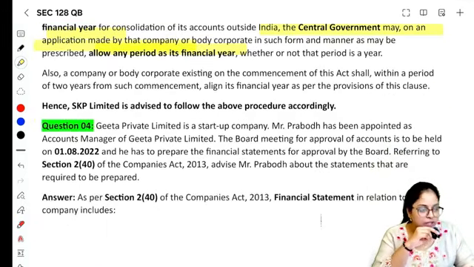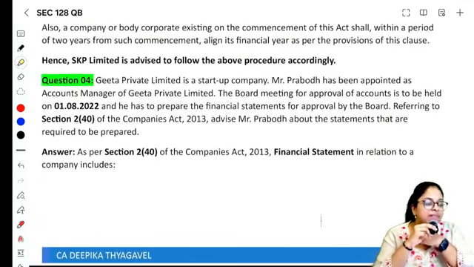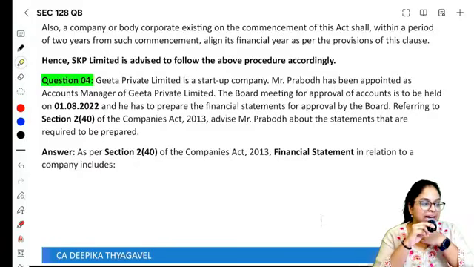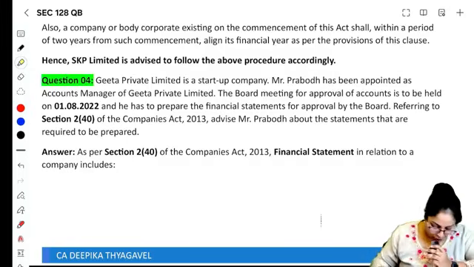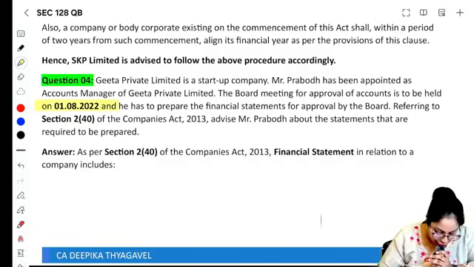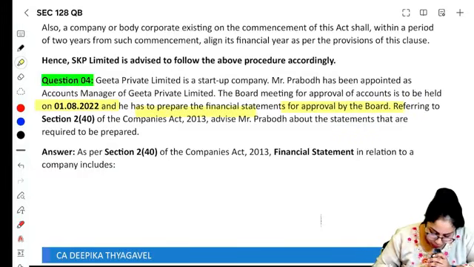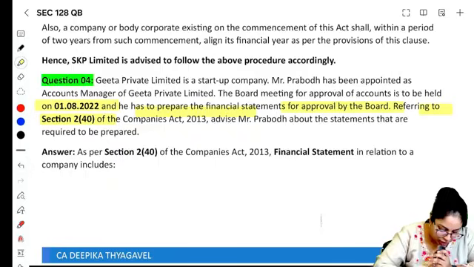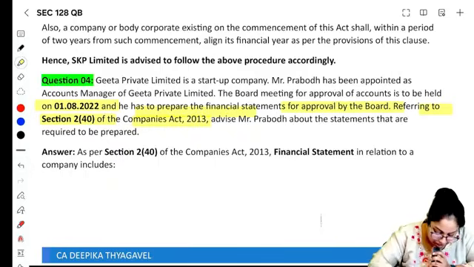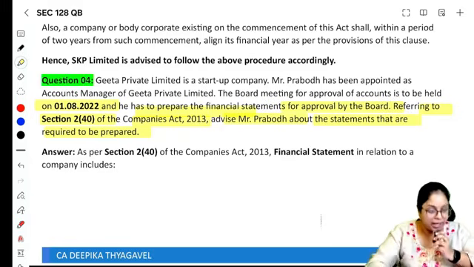Right? The next question is question number 4. Geeta Private Limited is a startup company. Mr. Prabodh has been appointed as the accounts manager of Geeta Private Limited. The board meeting for approval of the accounts is to be held on 1/8/2022, and he has to prepare the financial statements for approval by the board. Referring to section 2 clause 40 of the Companies Act 2013, advise Mr. Prabodh about the statements that are required to be prepared.